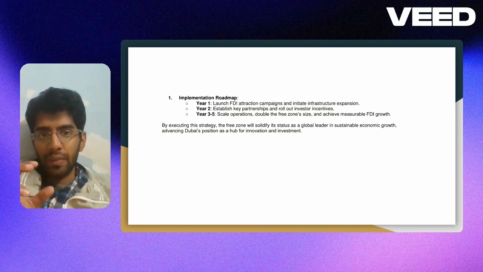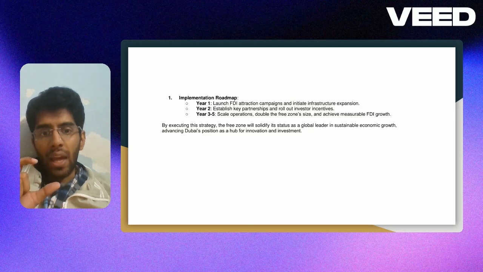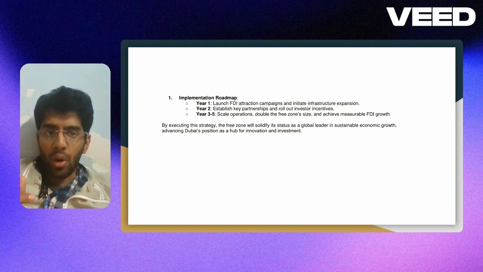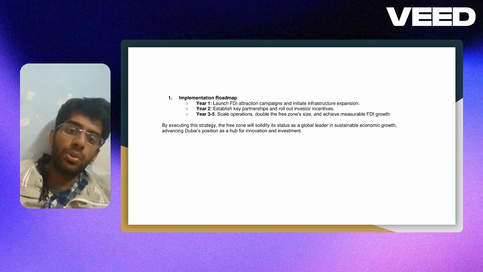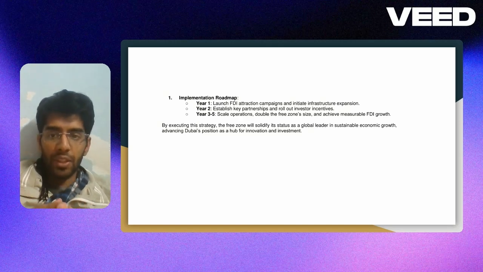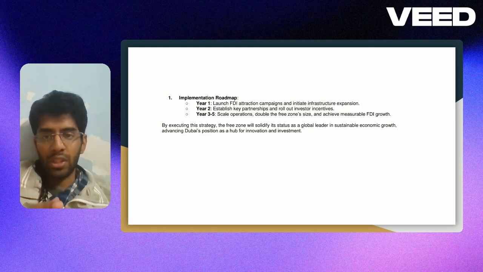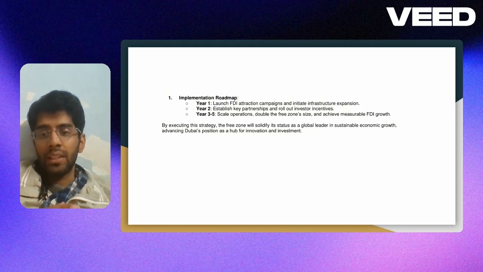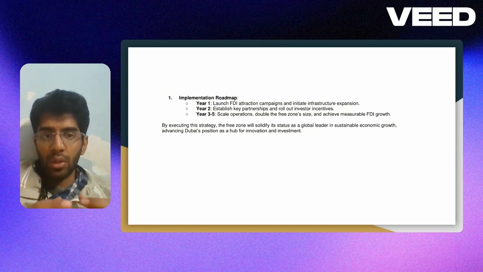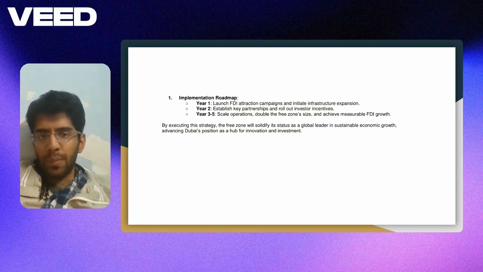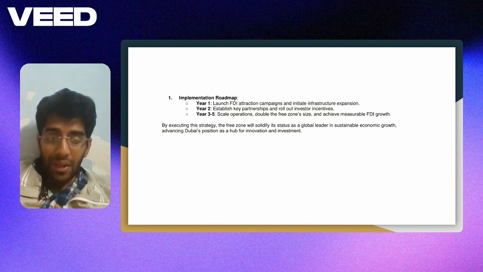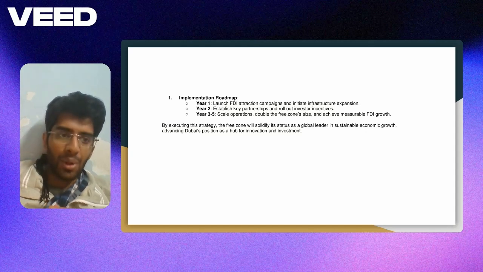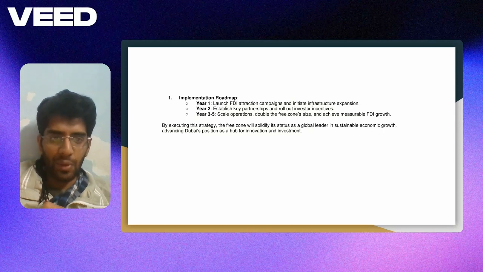Year three should be the year when we chase scale, and when we double down and accelerate all our operations. If we are making partnerships with 5 investors, now we should double down to 10 investors. Similarly, if we have infrastructure expenditure X, now we should go for double X. The idea is that whatever we are doing, we should accelerate our efforts. So that was the implementation roadmap. By executing this strategy, the free zone will solidify its status as a global leader in sustainable economic growth, advancing Dubai's position as a hub for innovation and investment.